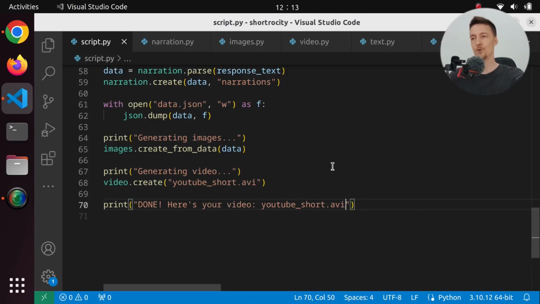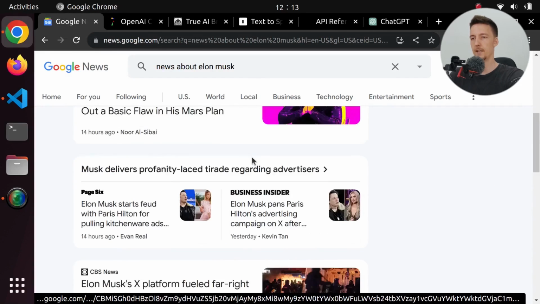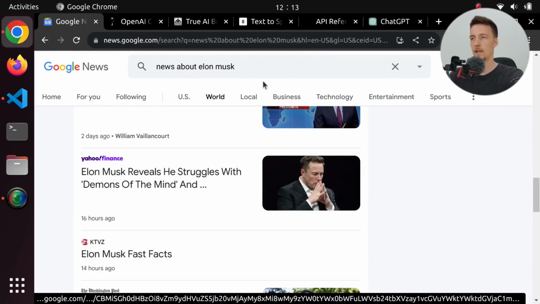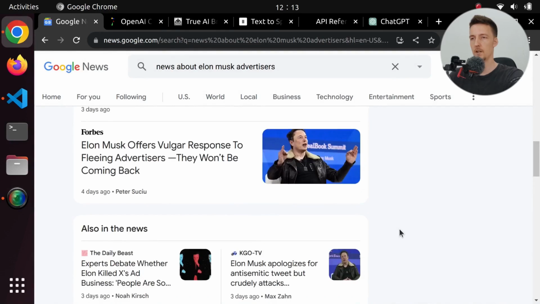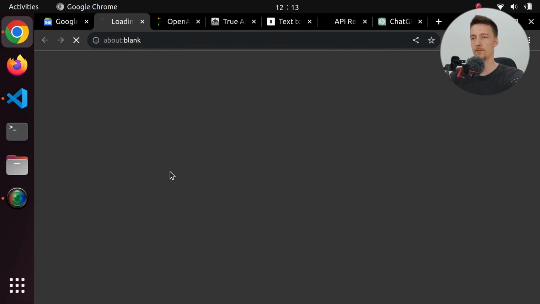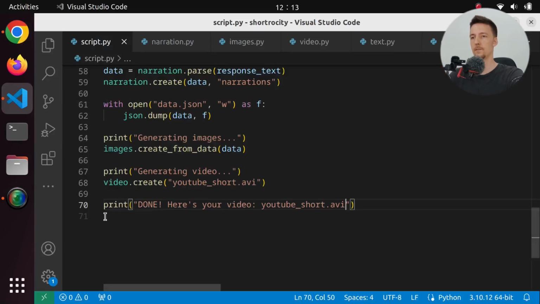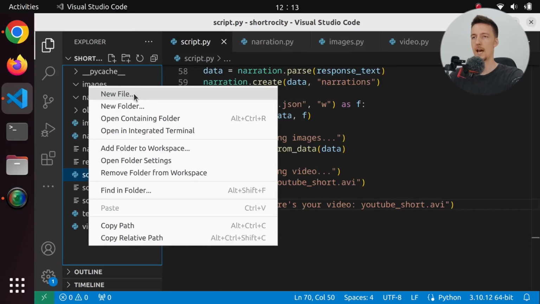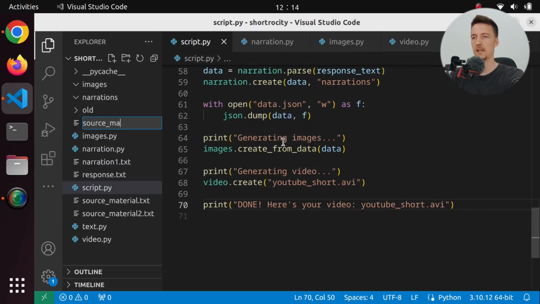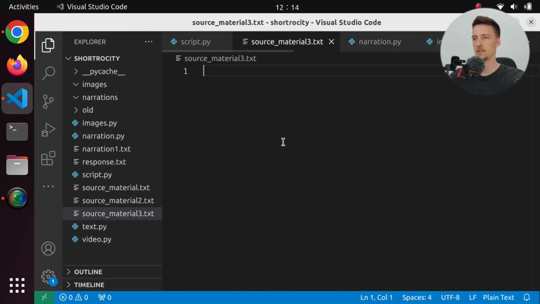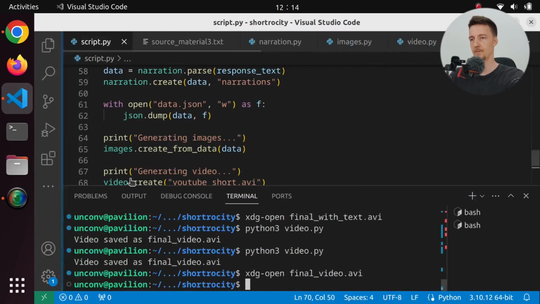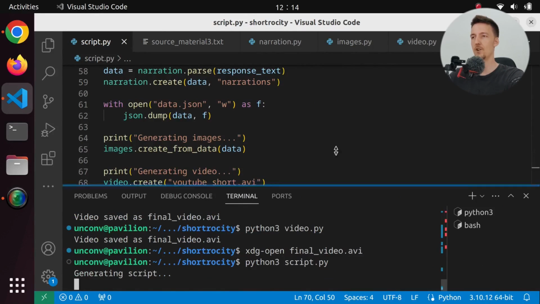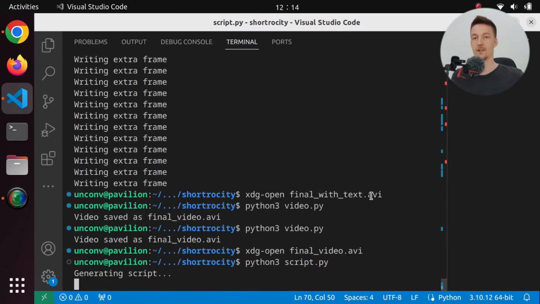And let's pick a new source material. Let's find again some Elon Musk news. And I want the news about the advertisers, which for some reason I cannot find. Oh, here, from Forbes. Let's copy this article and let's create a new file, source material 3.txt. And let's see what kind of short we can create from this article. Let's run python3 script.py. And we are generating the script for this article.